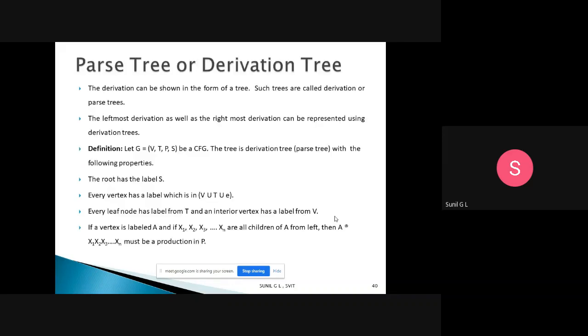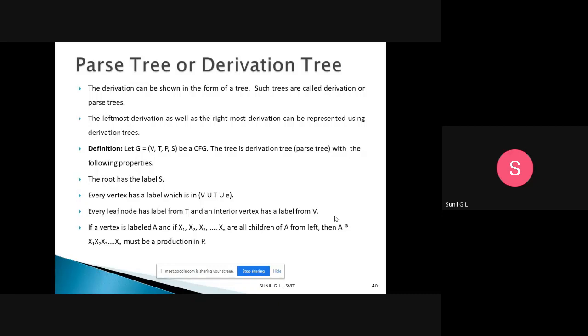So what do you mean by parse tree? In the previous class we discussed derivation, left derivation and right derivation. When the derivation is represented in the form of a tree, that we call a derivation tree or a parse tree. It may be a left derivation or a right derivation; if we represent it in the form of a tree, we call it a parse tree or a derivation tree.